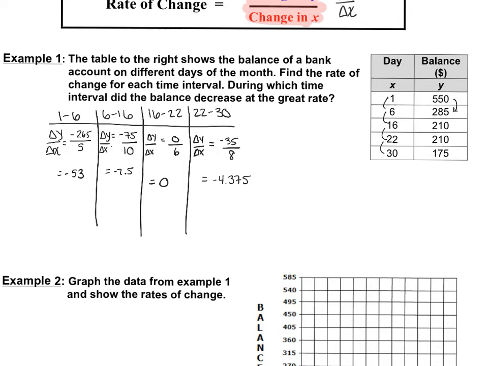So during which time interval did the balance decrease at the greatest rate? Well, it decreased at the greatest rate right here, negative 53. So to answer the question, during which time interval did the balance decrease? It would be the interval 1 through 6. So days 1 through 6 had the greatest balance decrease.